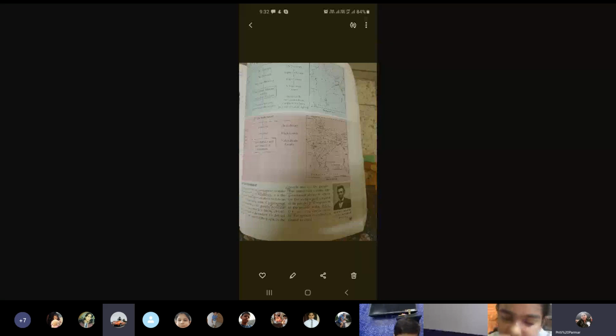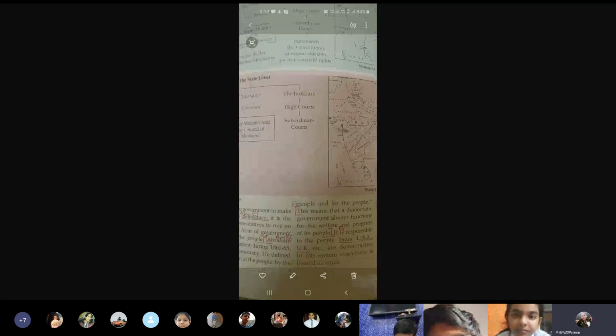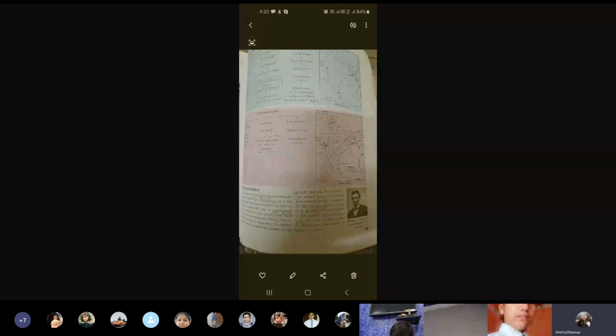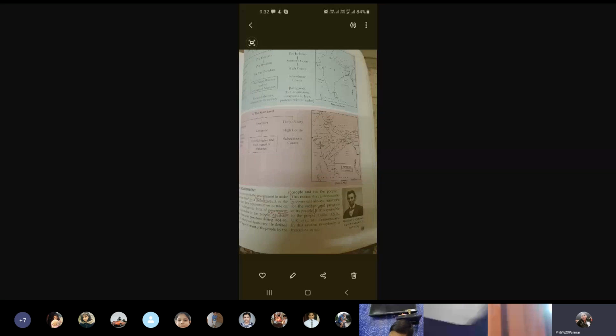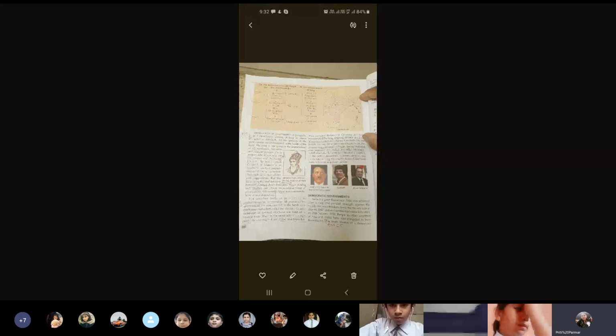Then we talked of the various types of governments, where we talked of the term democracy as told by Abraham Lincoln, who was the President of America from 61 to 65. He ruled America. And we talk of the democracy being the government of the people, by the people, for the people. That means it is the people who play the major role in electing the people whom they want as their representatives. We talked of various forms of governments.